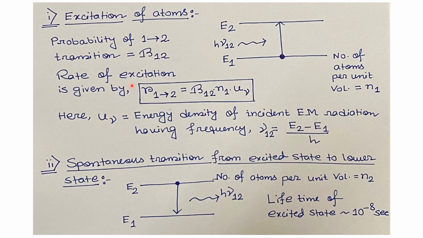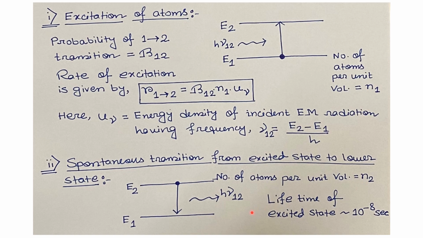This equation for the rate of excitation will be used at a later stage. Now the second atomic transition phenomenon was spontaneous transition from excited state to lower state. After the excitation, the number of atoms per unit volume at the excited state E2 will be N2.